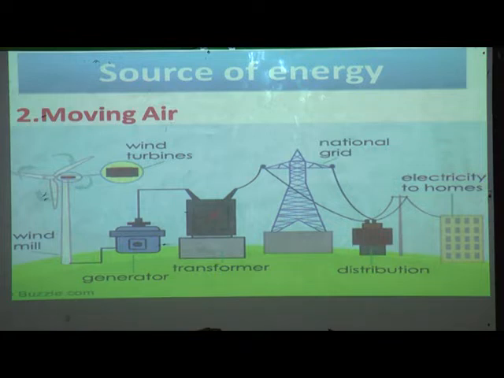When the fan moves with the help of wind, the wind turbines turn on, and afterwards it transfers to the generator, and from that generator it transfers to the transformer. And from that transformer it goes to the national grid. From national grid to the distribution, and that distribution distributes the electricity to our homes.